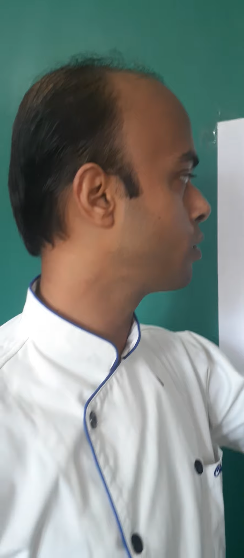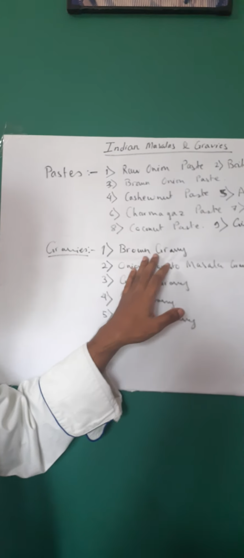I will explain each one, giving you an example of a dish which is prepared out of each of them. So the first thing is the brown gravy. For the brown gravy, you add ginger garlic paste, you add whole spices. In the powder spices you add chili powder, coriander powder, garam masala powder, and you cook each and every ingredient. That means when you add the chopped onion, you cook it till it gets brown in color, and then you add the next ingredient.